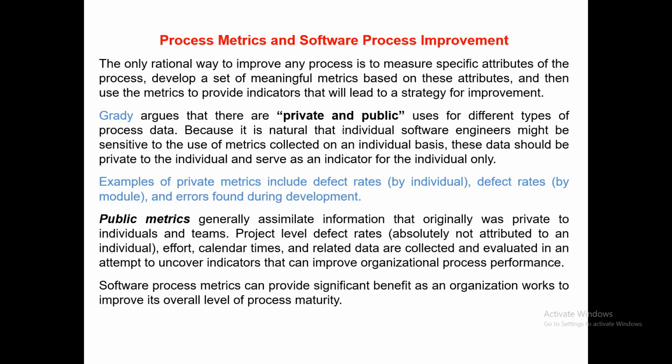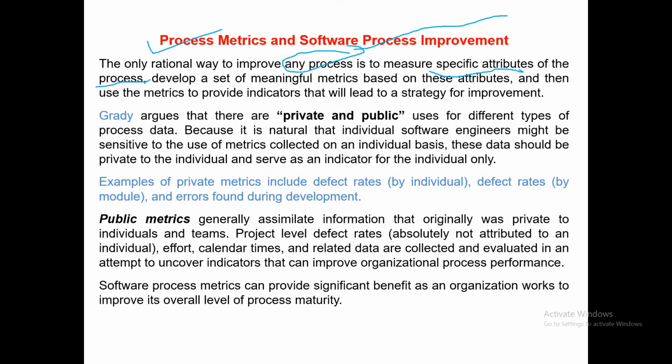Now the next topic is process metric and software process improvement. The only rational way to improve any process is to measure specific attributes of the process, develop a set of meaningful metrics based on these attributes, and then use the metrics to provide indicators that will lead to a strategy for improvement. The same thing that we have discussed: if you want to improve any process in your software development, then measure specific attributes of the process.